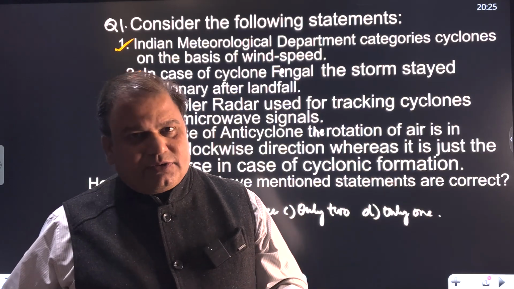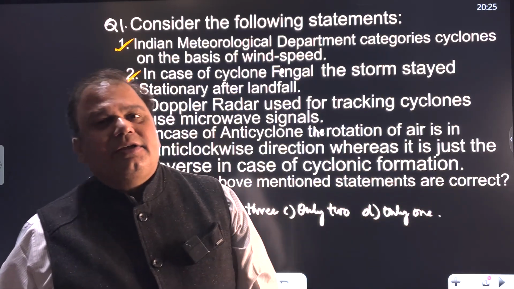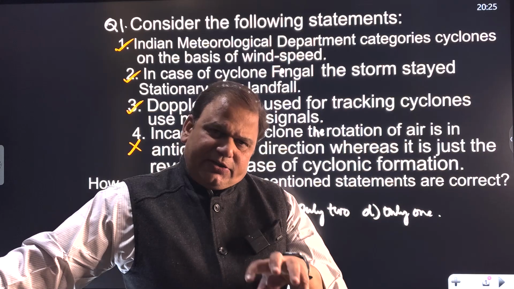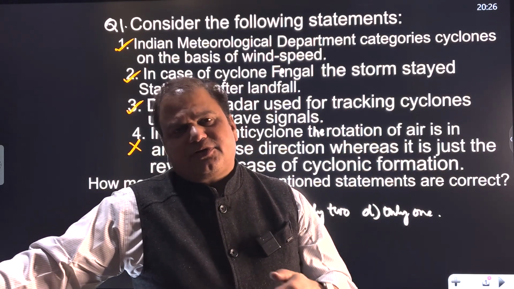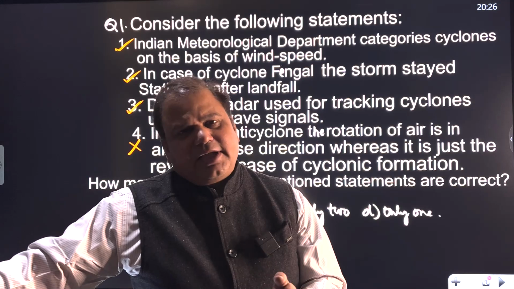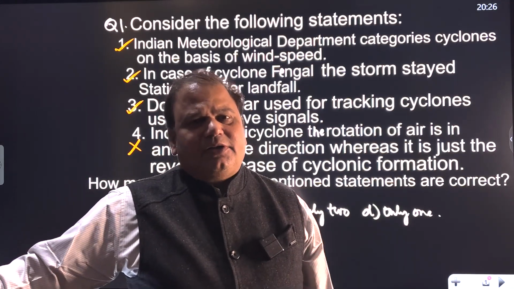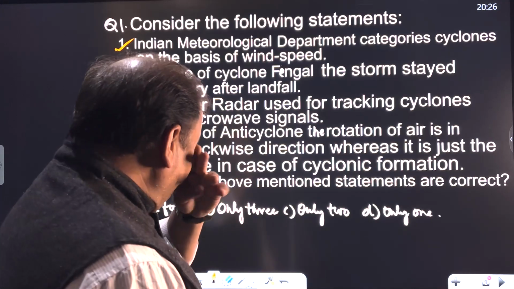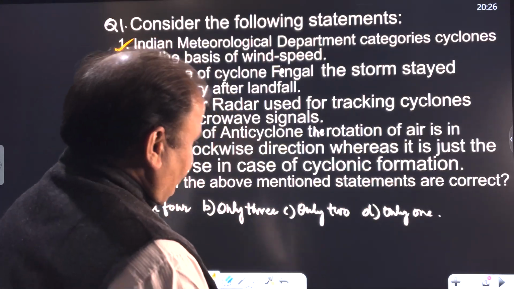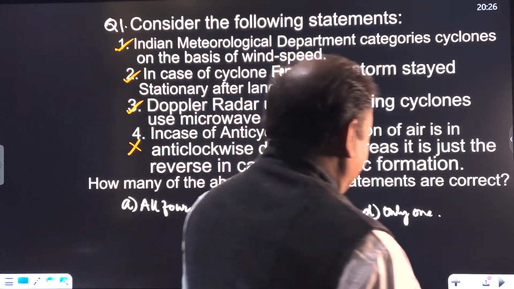In Tamil Nadu, 13 people died. Why? Because it remained stationary for a longer period of time after landfall. Generally, when landfall occurs, the cyclone weakens, but this was not the case with Fengal. It stayed stationary, and that was the reason it was responsible for the damage.